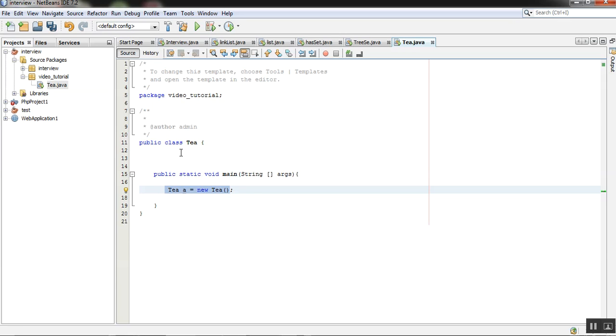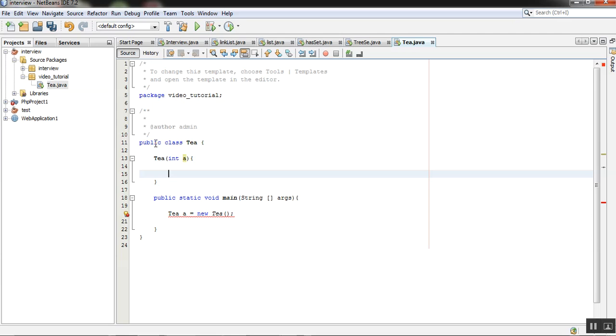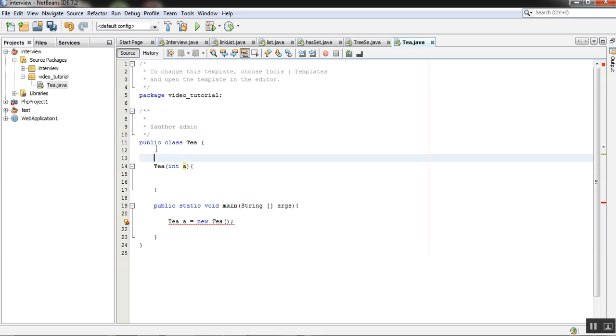What is the definition of a user defined constructor? When a constructor is defined by a user. Here I define a user defined constructor, int a. But before that, I'll have to create a default constructor without parameters, so that we can then create a user defined constructor.